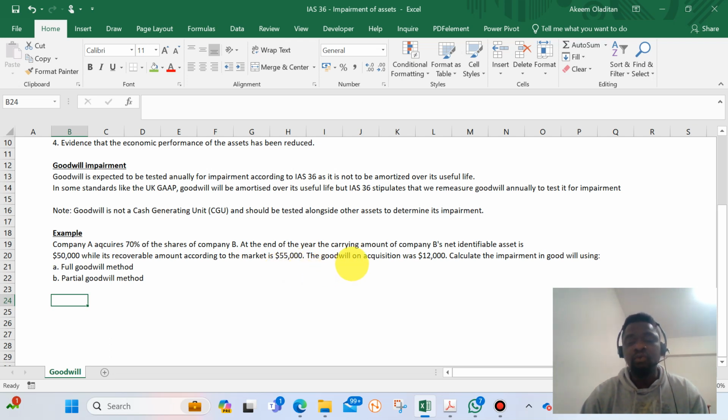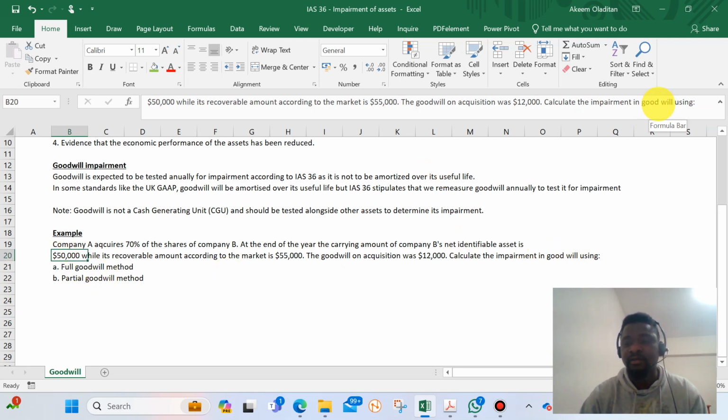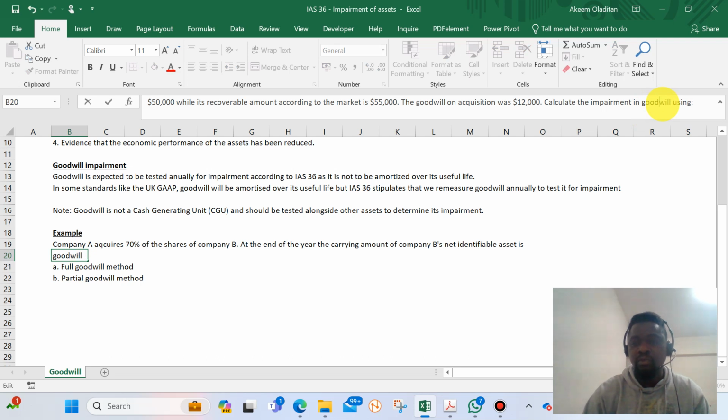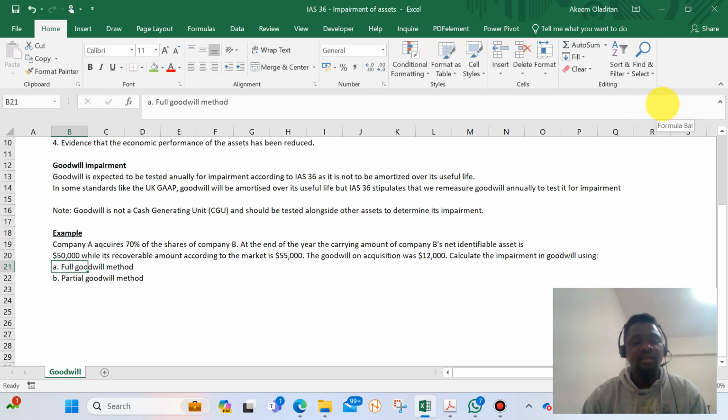So the goodwill on acquisition was $12,000. Calculate the impairment in goodwill: A, using a full goodwill method, B, using a partial goodwill method. So both methods is what we demonstrate with this example.